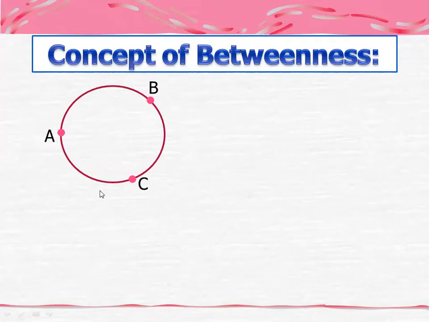So if I ask you, can you tell me which point lies in between? Between means between, दरमियान में. So can you tell me which point would lie between the other 2 points? Obviously not. You cannot tell me here which point lies between the other 2. Why?